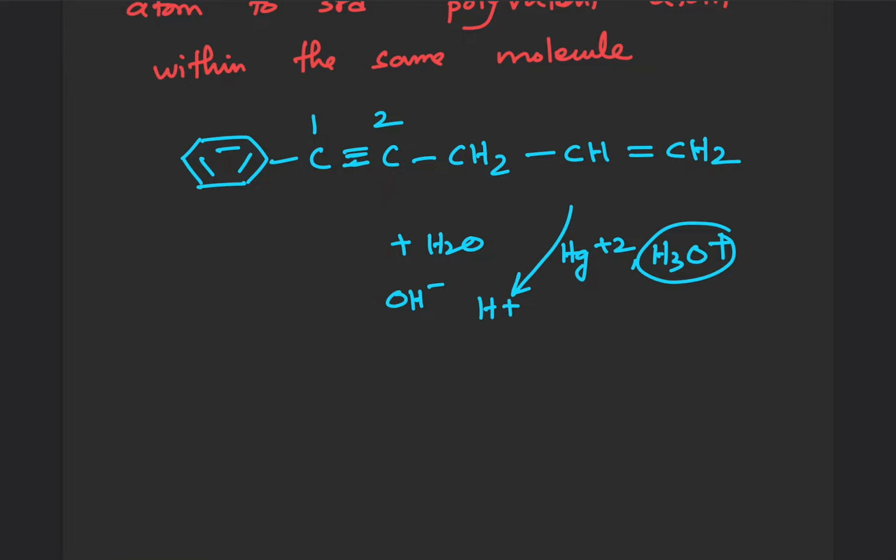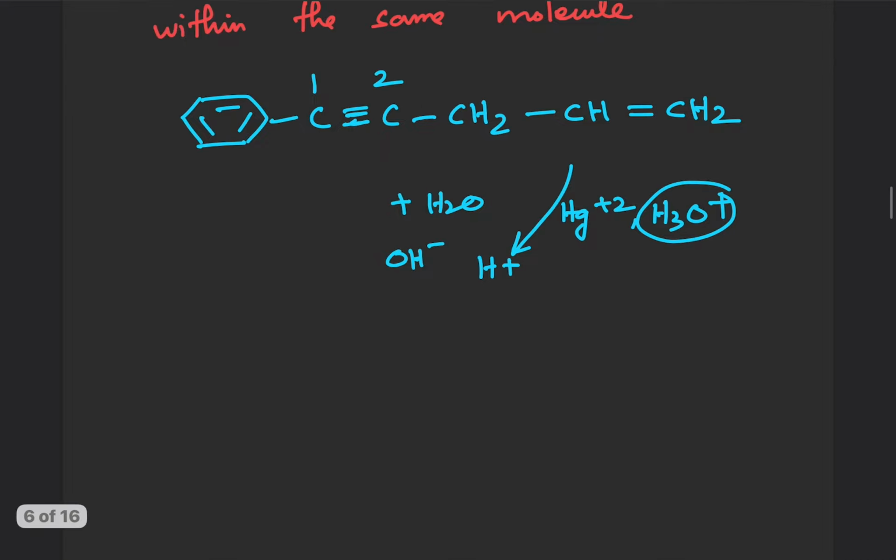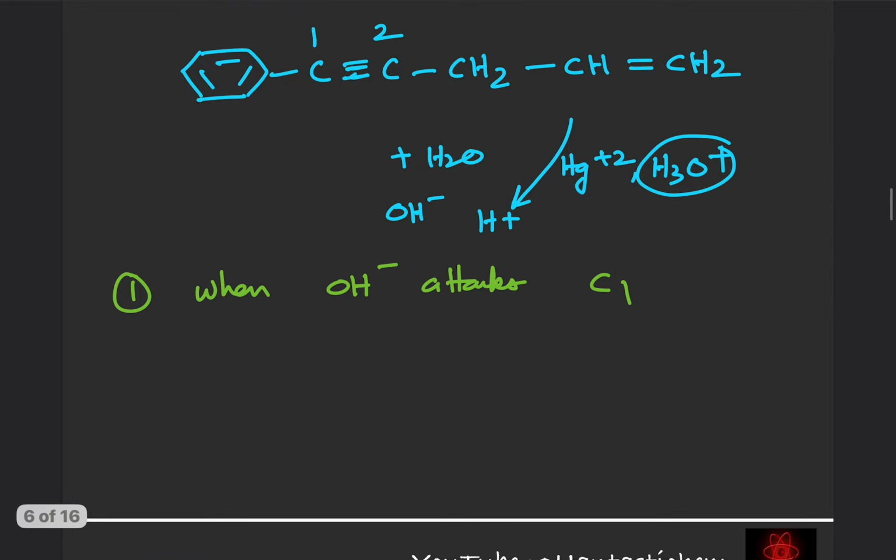So let's say the first case, when OH- attacks C1. Let's show the arrow like this.